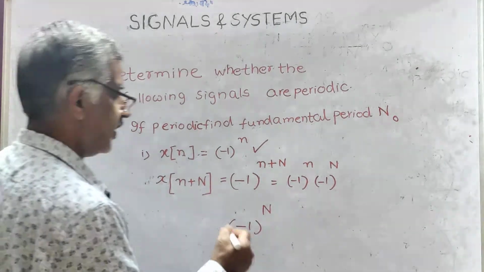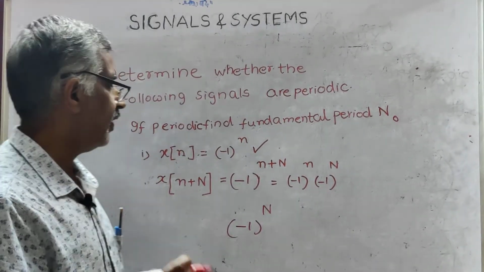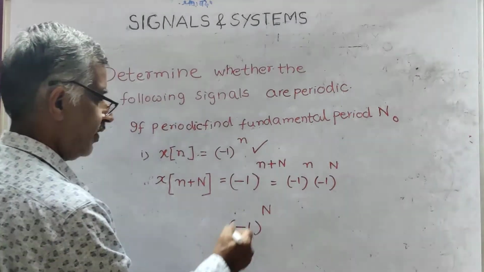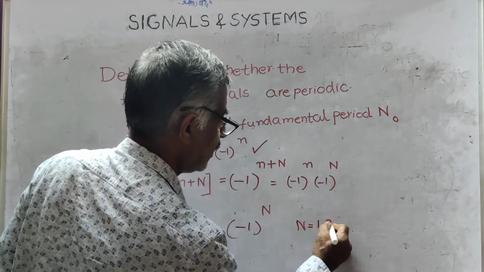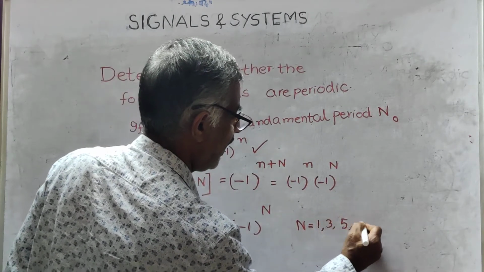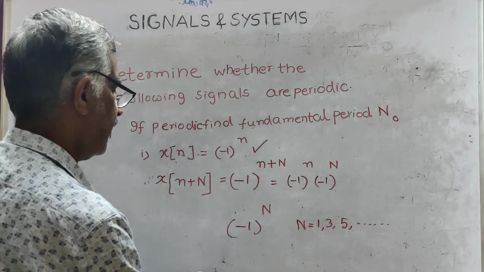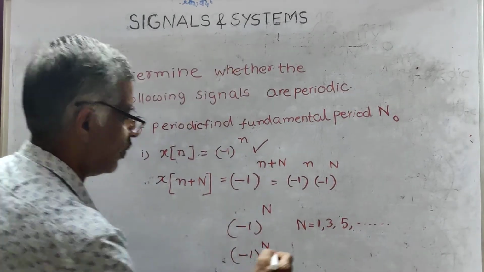Whenever n takes odd values, that is n equal to 1, 3, 5, etc., minus 1 to the power of n is equal to minus 1.